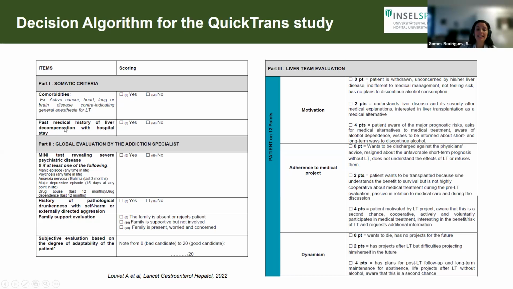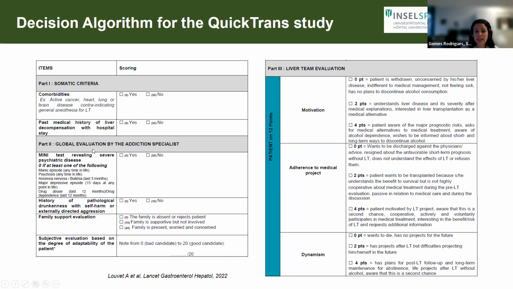Is there a past medical history of liver decompensation within hospital stay? This, as you see, if the answer is no, the patients get many higher points, which is a favorable limit. Meaning it's not necessarily a criterion that we must follow, complete absence of previous, but it's something that should really weigh on our decision to list a patient or not.